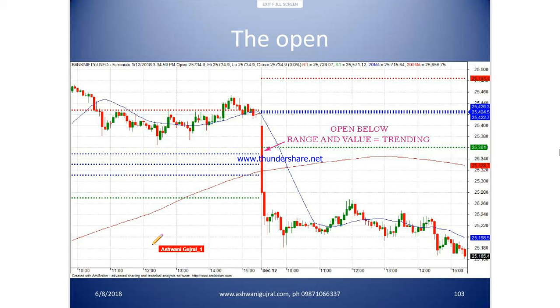This is another example. Now what happens if the pivots were moving on the upside, you were in an uptrend, and suddenly next day you have a gap down and the market starts to fall. So in case generally the way trends end, that you had this upside going on, and the next day the market opens below the pivot and keeps going lower. So this is a trend change.